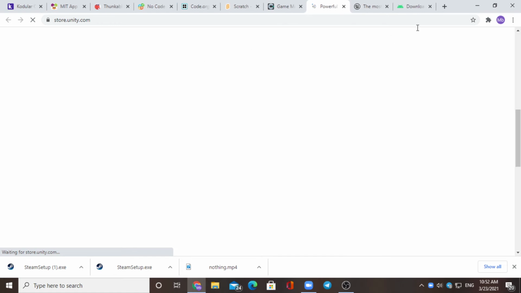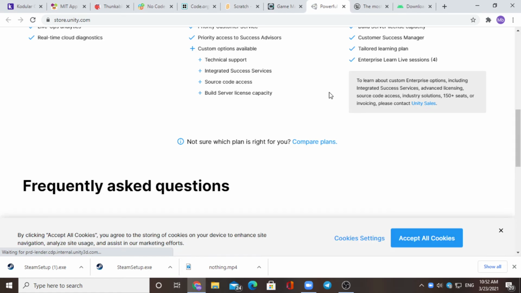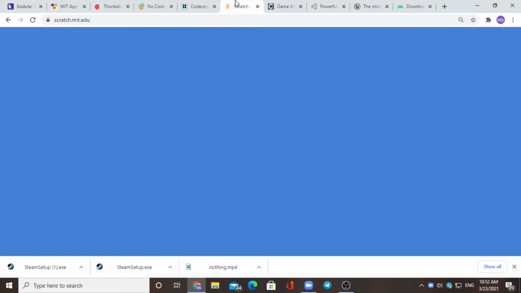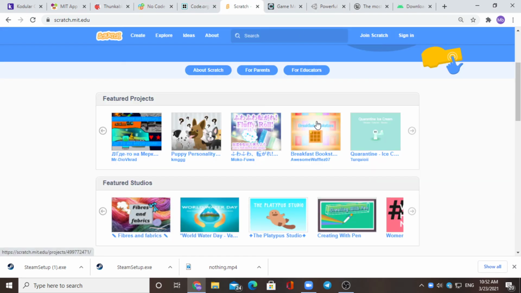You can also use Unity, but Unity is not free. You have to pay money for Unity to make games and apps. And these are some websites where you can make apps and games. These are the best ways of doing apps and games, and also many other things.